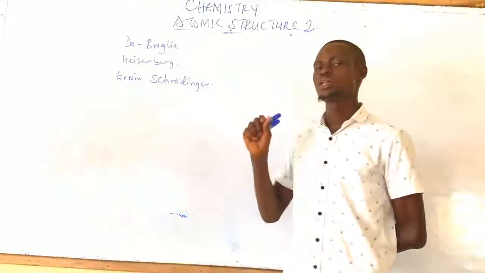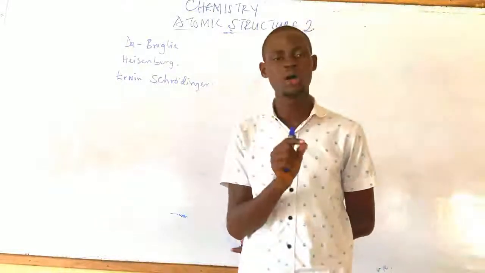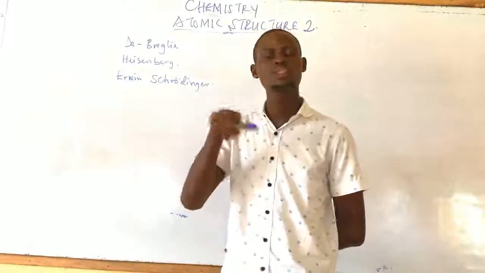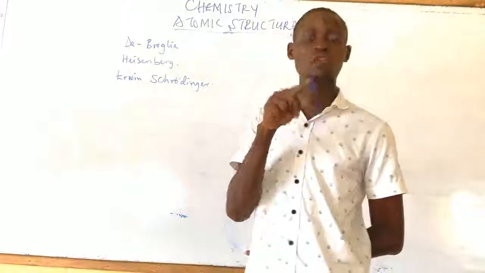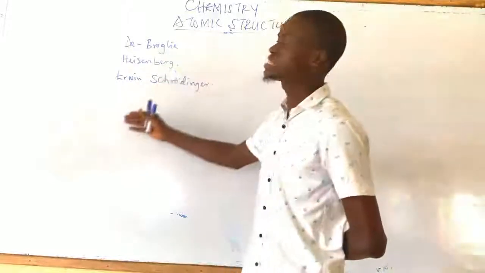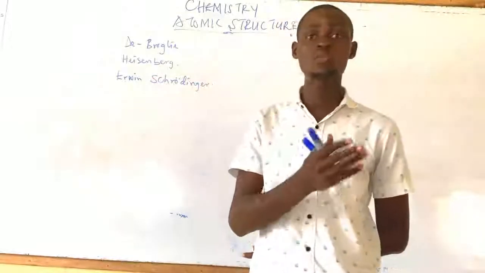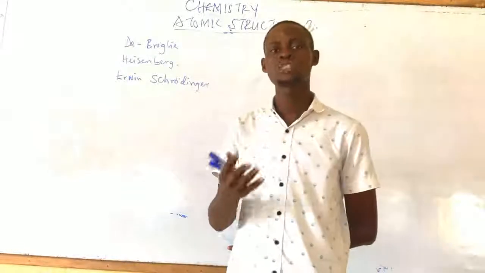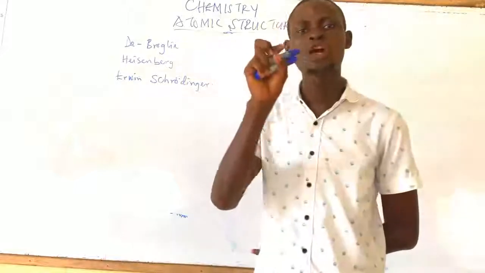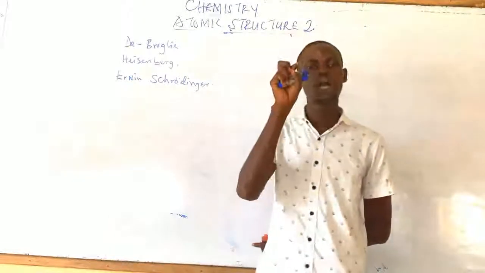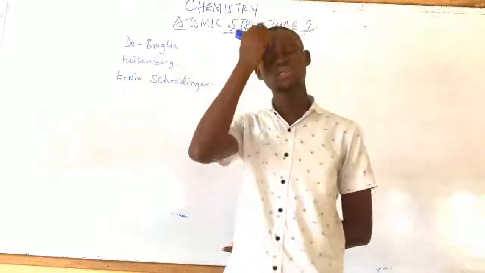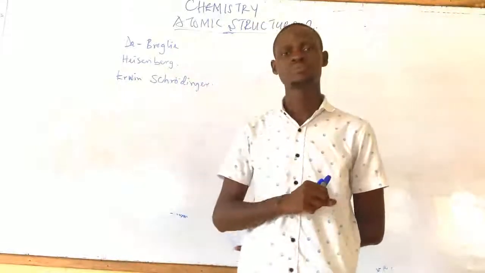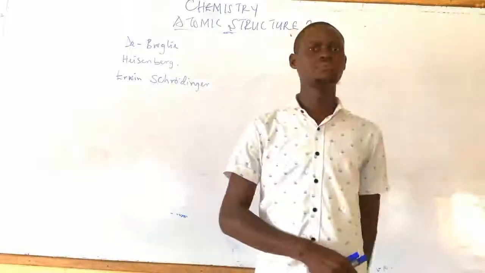Don't forget that the work of Niels Bohr was to tell us about the movement, or let me say the path of movement, of the electron. But you see, with these three scientists, we are not looking into the path or movement of the electron. Rather, they want to explain to us the probability of finding the electron around the nucleus in the energy level. Now let's look at the work one by one.